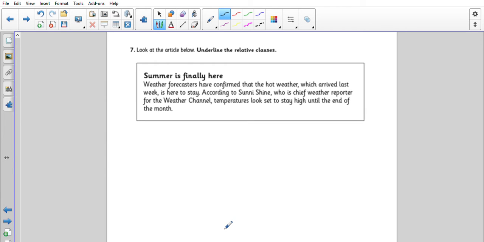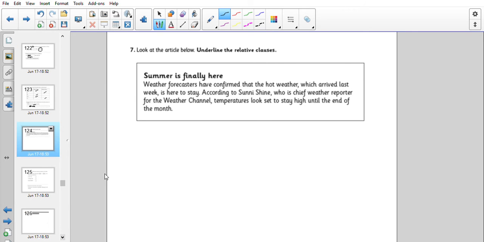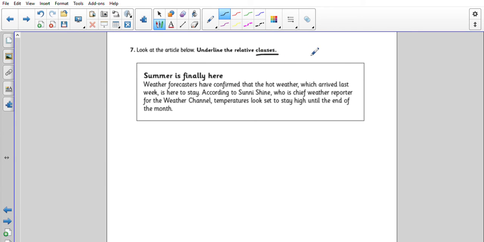Okay, number 7, look at the article below, underline the relative clauses. Again, the key, there's more than one. So we'll read it first. Weather forecasters have confirmed that the hot weather which arrived last week is here to stay. According to Sunny Shine, who is chief weather reporter for the Weather Channel, temperatures look set to stay high until the end of the month. Now the relative clauses always start with the relative pronouns. So if you find your relative pronouns first, the extra information there is the relative clause.